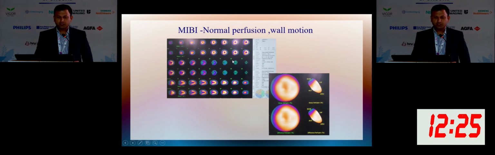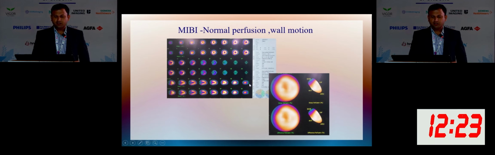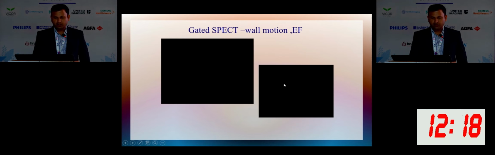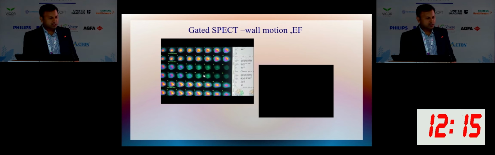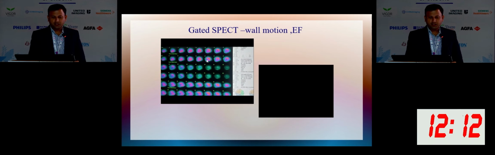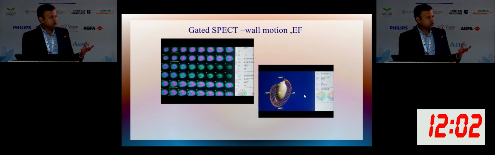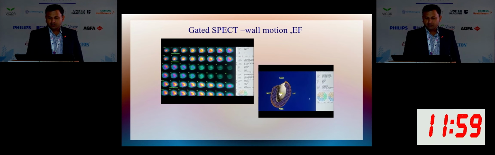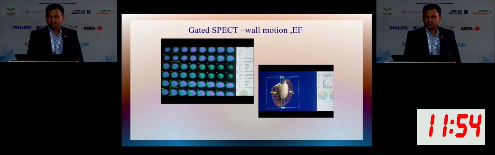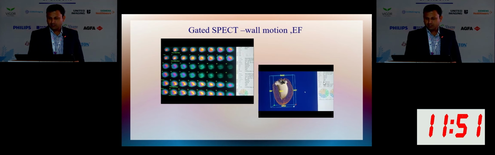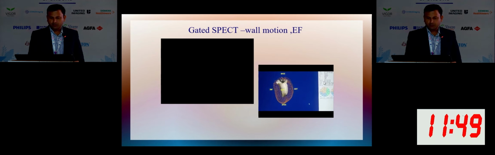So this is an example image. You can see normal perfusion of all the segments, and this is the polar map showing good perfusion in all the areas. So we do gating. You can see the contraction of the walls, anterior, inferior, septum and lateral walls, and thickening also we can see with the help of gating. So this is the 3D wall motion of the myocardium. You can see the contraction of all the walls is normal, and EF is also showing 70%. So we can see even end diastolic volume, systolic volume, everything with the help of gating.